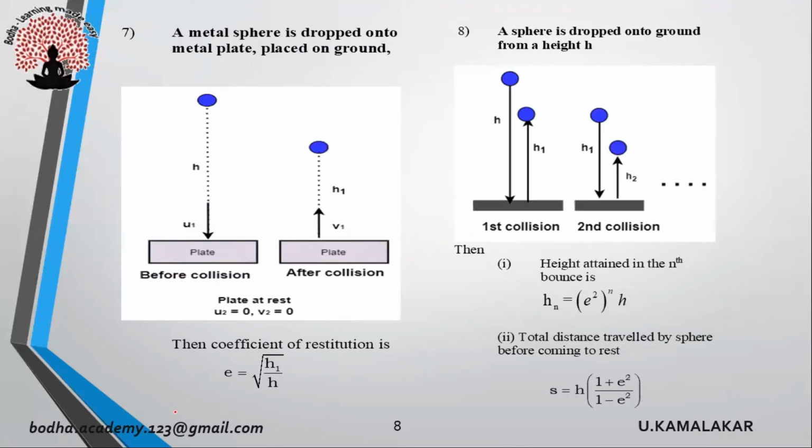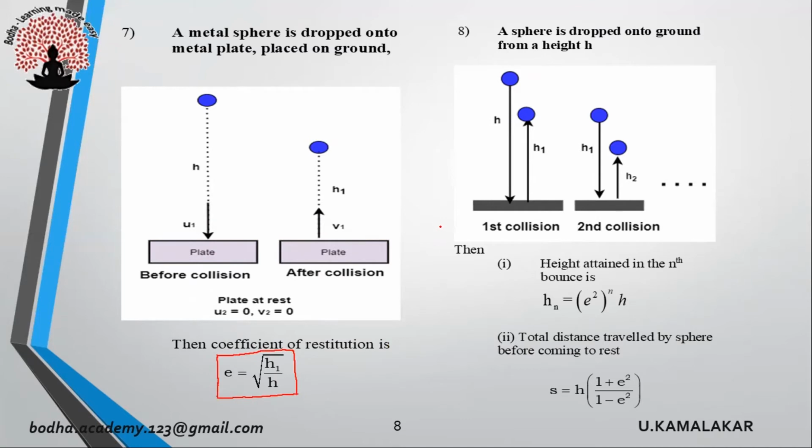A metal sphere is dropped onto a metal plate placed on the ground. So we are assuming that a sphere is dropped from a height h onto the plate. It hits the plate with a velocity u1. Afterwards, it bounces back with a velocity v1 and attains a height h1. In such case, the coefficient of restitution is given as e equals under root h1 by h.